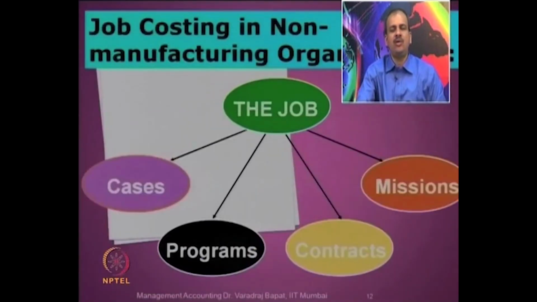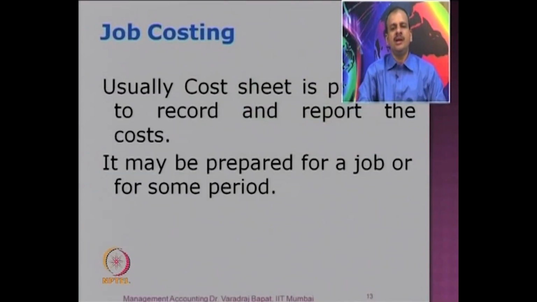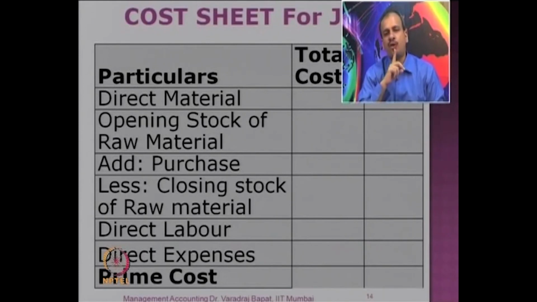So we will now look first at job costing. In job costing, as we have discussed, every job is identifiable, separate and unique. So we have to calculate and record the inputs for each job and report them. Usually this reporting is done in a cost sheet format. So for one job or one contract, a cost sheet is produced. All the costs are identified or apportioned, they are added, and you get the cost sheet. A cost sheet can be prepared for a job. Sometimes it is prepared for a particular department or a subunit for a particular period. Both are possible.